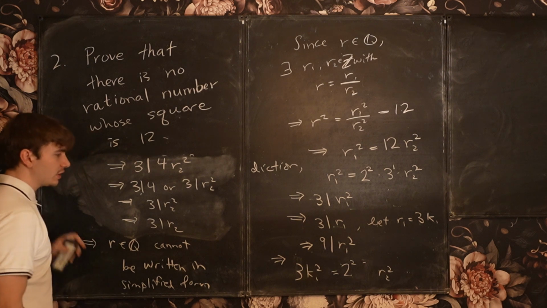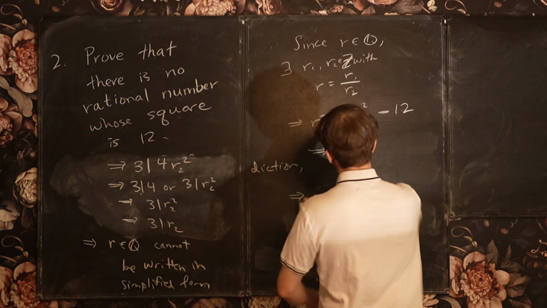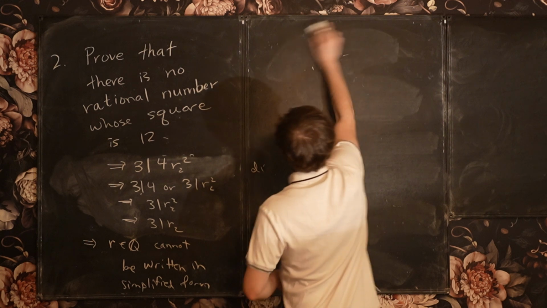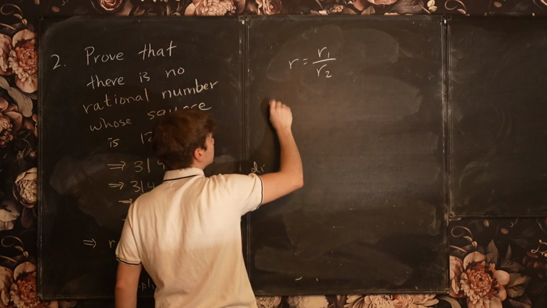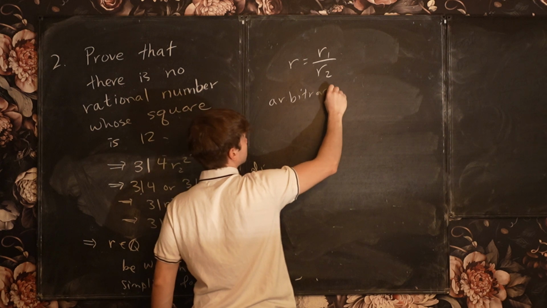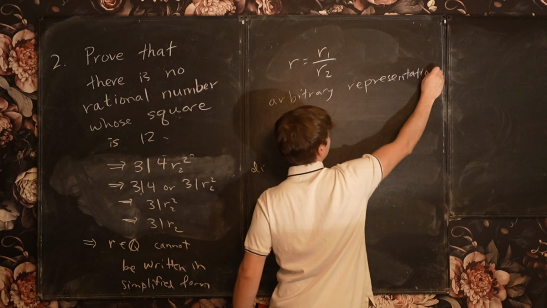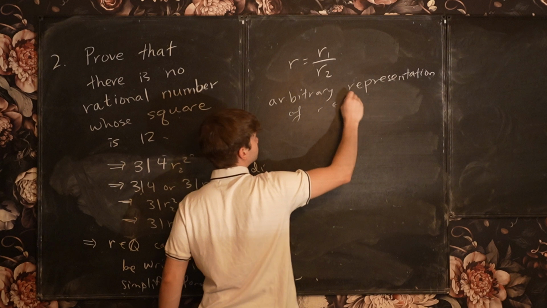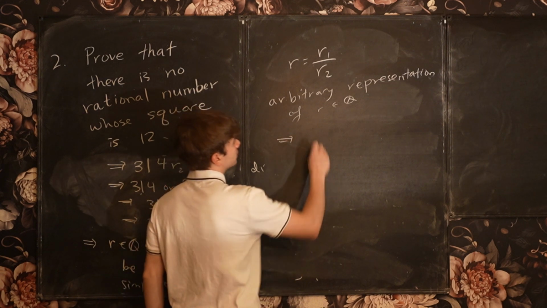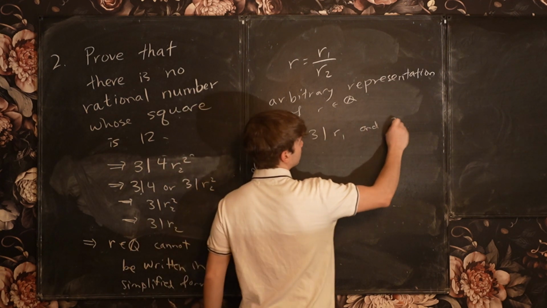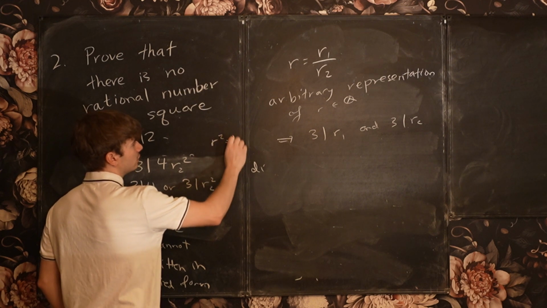Because the way that this proof worked is we had r as r1 divided by r2, which is an arbitrary representation of r in Q. So these two integers were arbitrary, and then we showed that 3 divides r1 and 3 divides r2 if we assumed that r squared is 12.